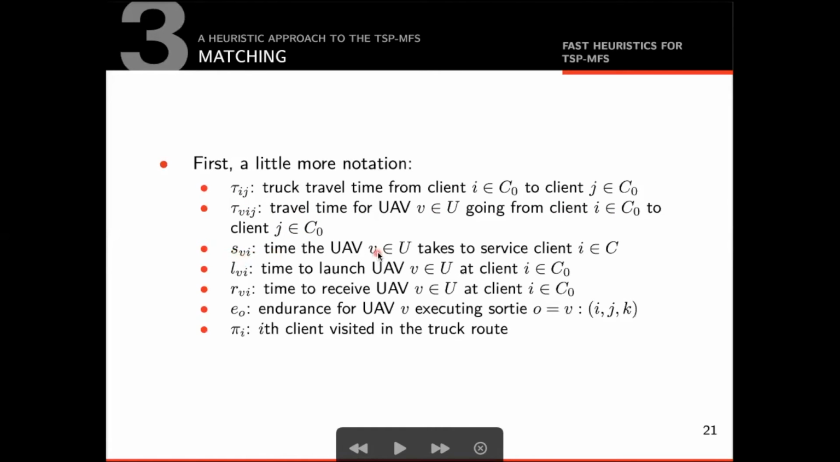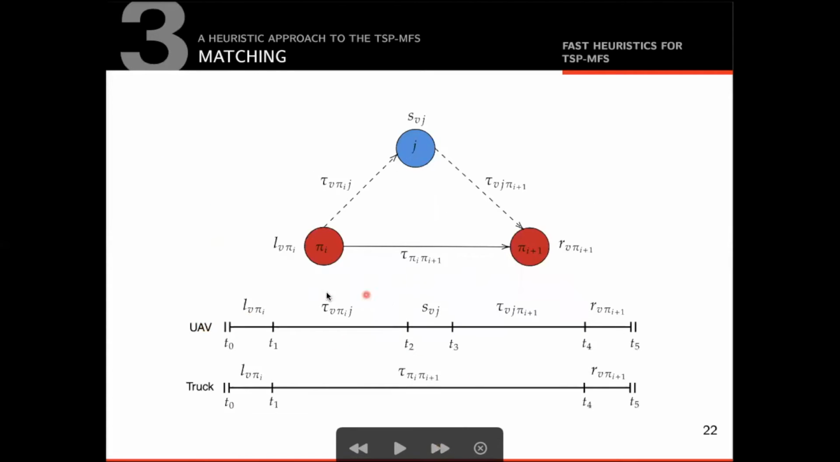We call s v i the time the drone v takes to deliver a package at client i, l v i the time required to launch drone v at client location i, and r v i the time required to receive drone v at client location i. As we know, drone endurance is finite, so we denote e o the maximum amount of time that the drone v can stay on air while executing the sortie o. Lastly, we denote the truck tour as pi, where pi i is the client visited by the truck in the tour. Here we present a timeline to illustrate the use of the notation in a scenario where a truck is at a client pi i.